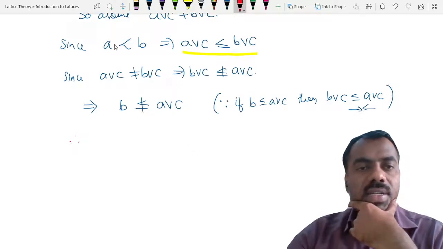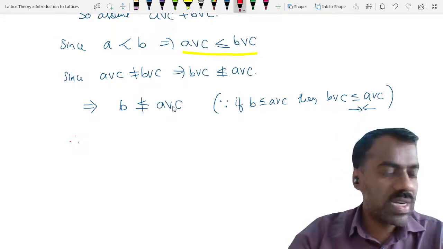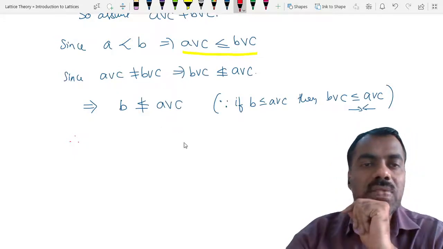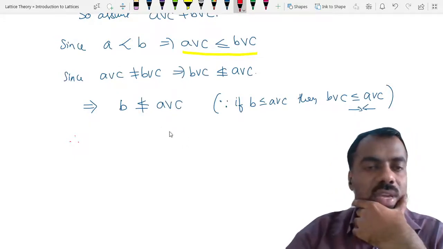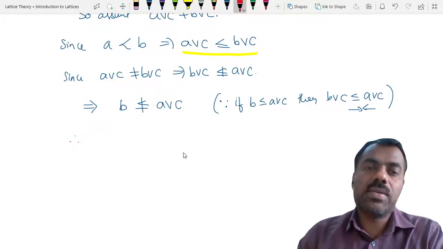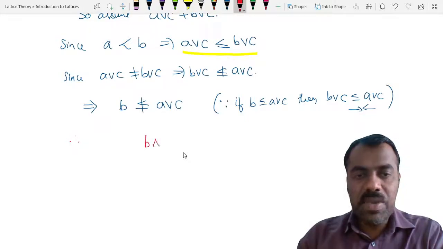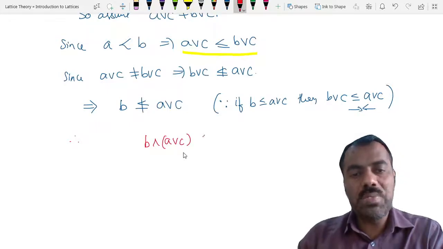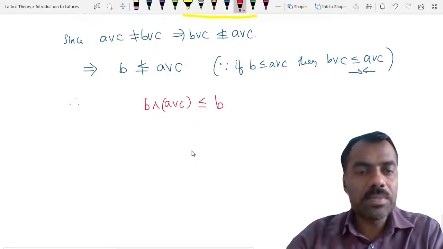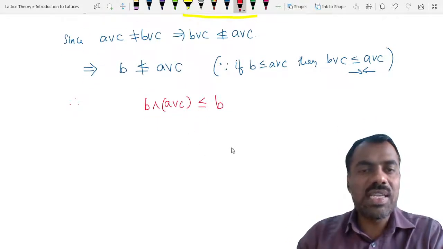We'll try to use the fact that there is no element between A and B. So we'll try to produce some element which is between A and B, then it should be equal to one of them. So you take this B meet A join C. We know that B meet A join C is less than or equal to B, right? Because it is meet of two elements, so it is less than or equal to everything.